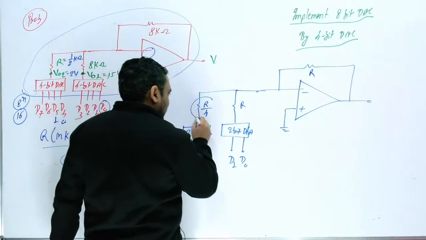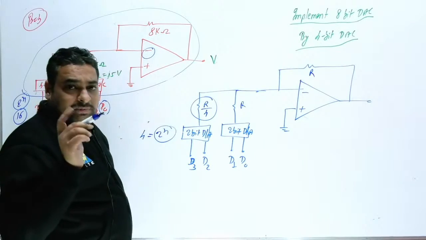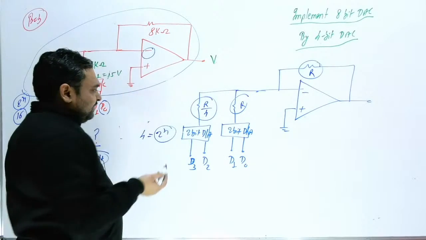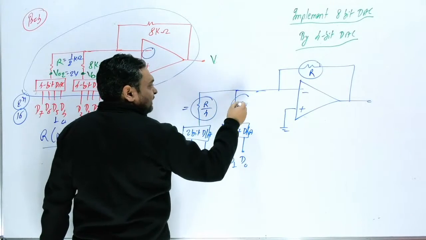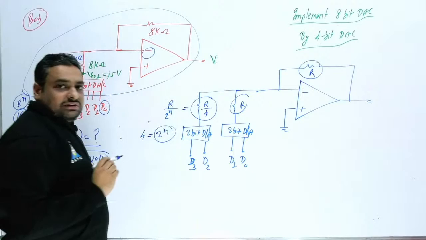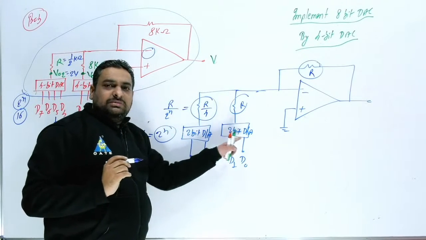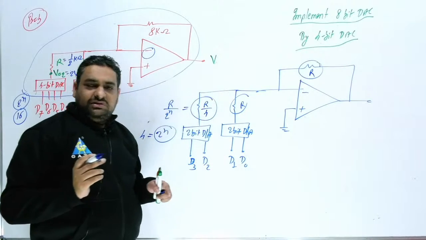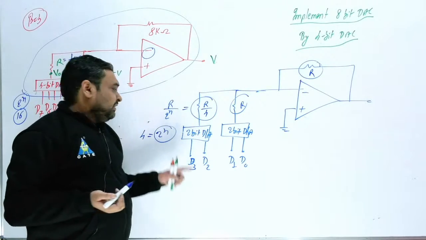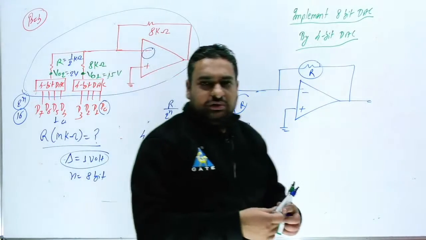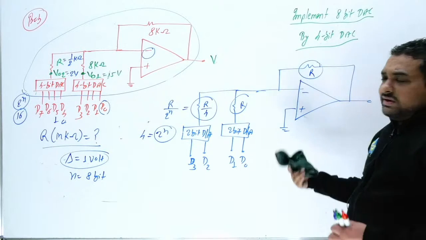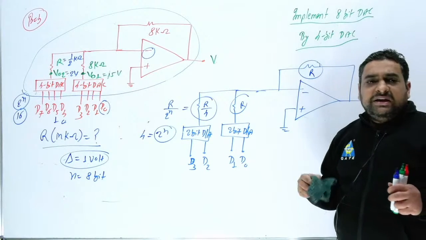So what will be this resistance value? First thing you remember, the multiplication factor from here should be 1, and what should be the multiplication factor here? If this is R and both will be the same, then R upon 2 raised to power n. And what is n here? This is the LSB DAC and this is the MSB DAC, and both have the same n bits. Thus you can put 2 raised to power n, and n is here 2. That is R by 4. So like this you can handle. This is a very, very good design. So this category of question can be asked in GATE exam.